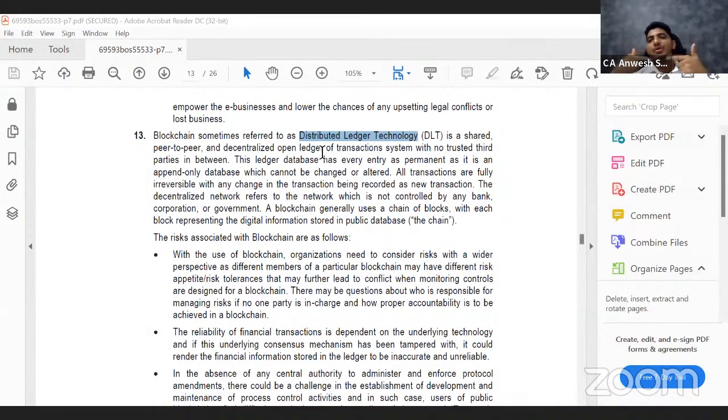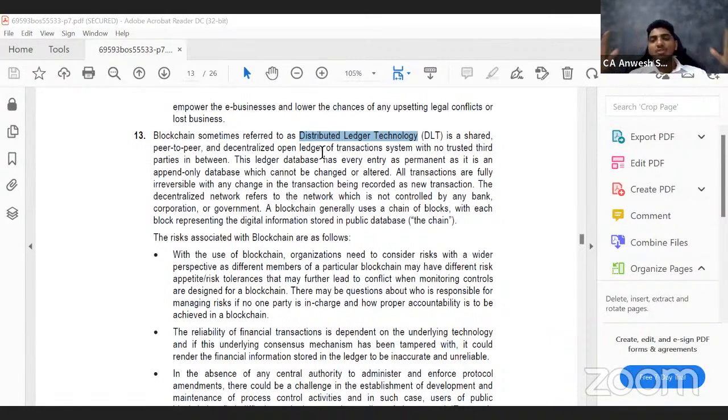Ledger means it is a place where you record the transaction. So it is a ledger technology which is distributed. That means, I showed you a website, right? There was data in it. Where is it stored? Is it stored in one central server at one central place? The answer is no. It is stored in a distributed way. That means it is stored in multiple devices. The copy of the same is stored everywhere.